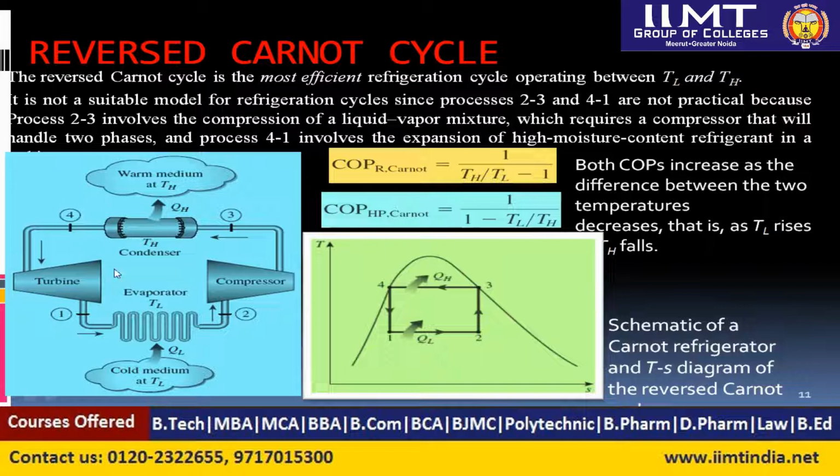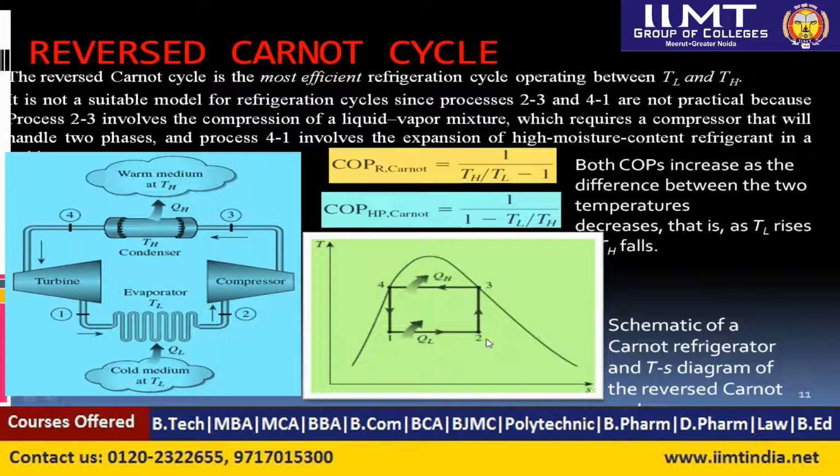Here you can see there are four components: the compressor, condenser, turbine, and evaporator. The evaporator is where the cooling effect takes place, and in the compressor we compress the refrigerant. In the condenser we reject the heat. And the turbine, or expander you can say, is where we expand the refrigerant so it can get to a low temperature. This same schematic we can represent here in terms of a T-S diagram.